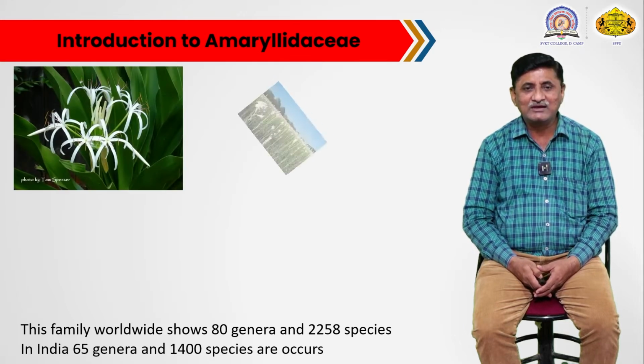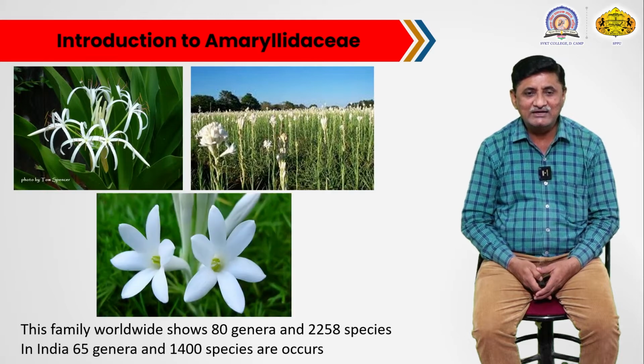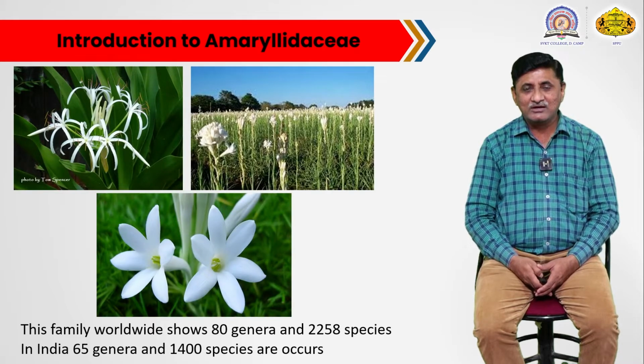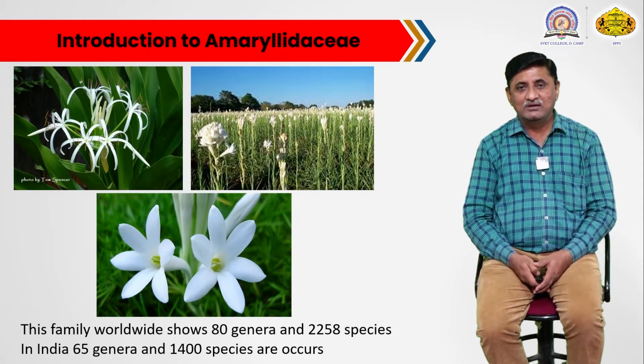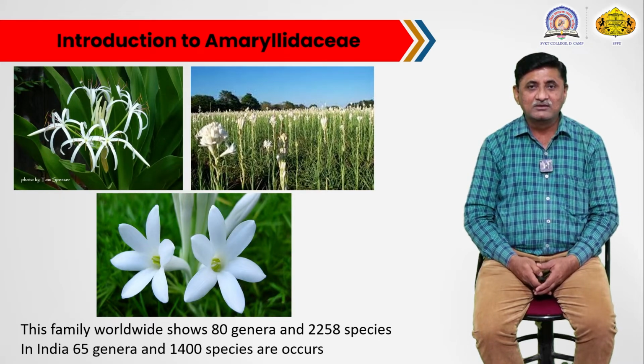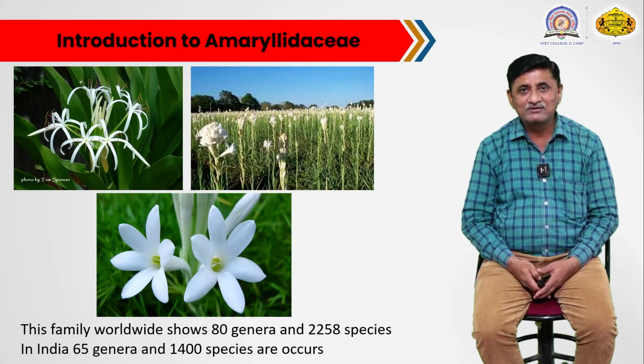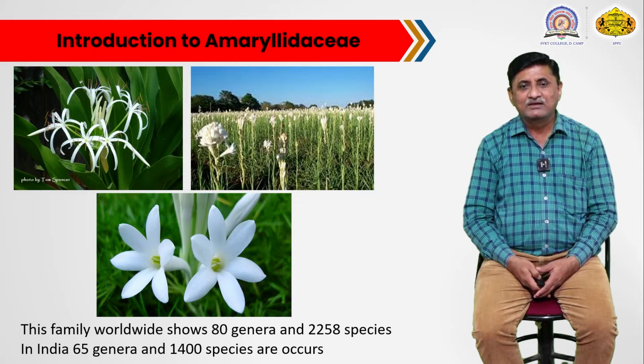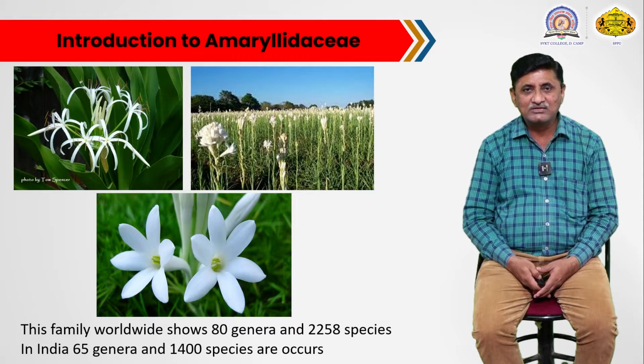The family Amaryllidaceae is generally identified by its ornamentally useful plants or fragrant flower yielding plants. Basically the different kinds of lily plants belong to this family. You can observe the images.